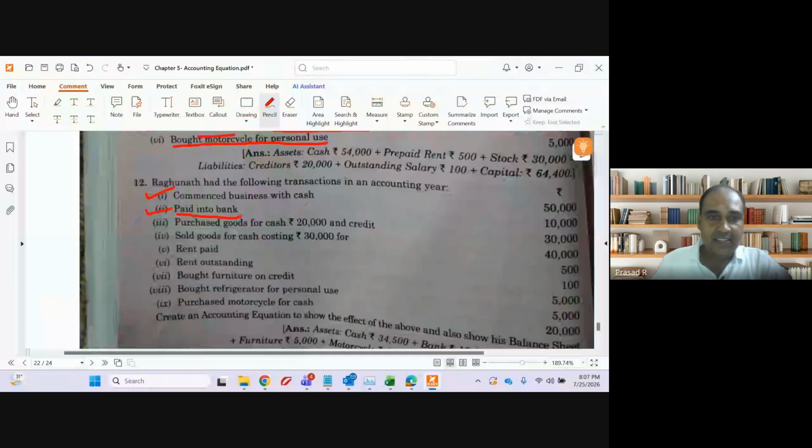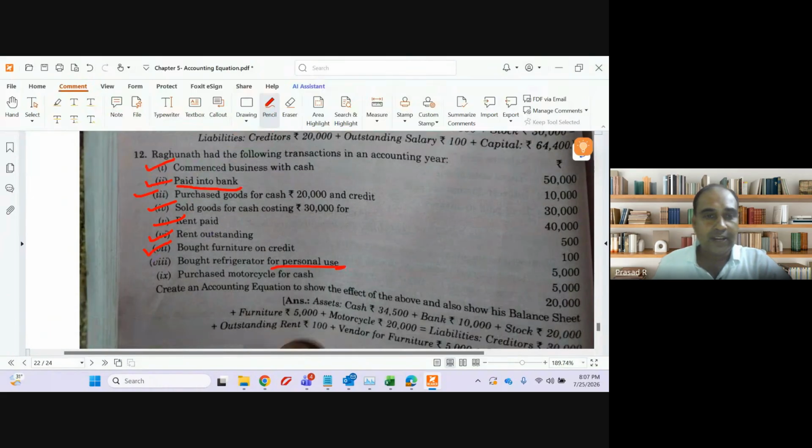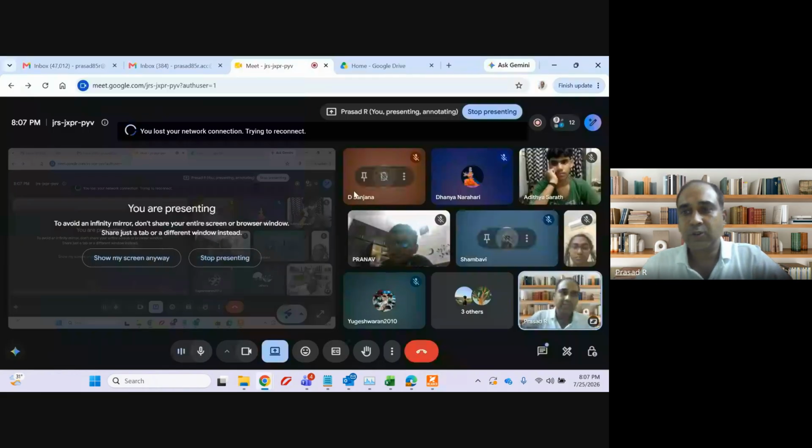This we have already discussed. Sold goods, rent paid, rent outstanding, bought furniture on credit, personal use, purchase motorcycle for cash, we have already discussed. All this accounting equation has been discussed, guys. Question number 12 is also homework.